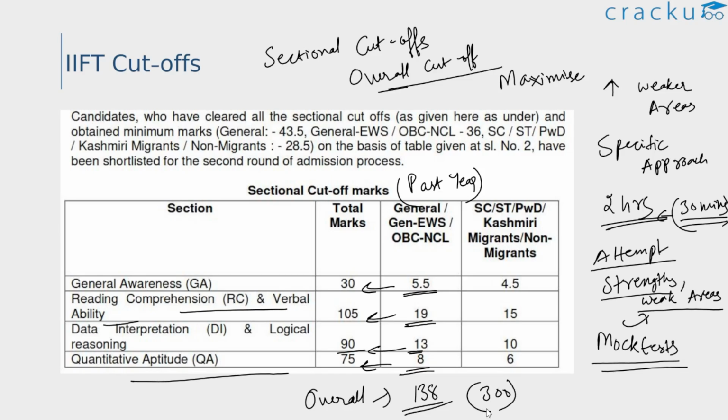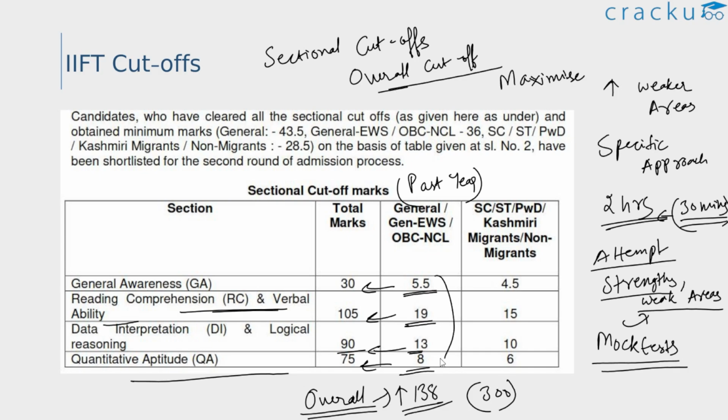So try to reach the cutoff in each section and try to maximize your score so that it's above the overall cutoff. Try to maximize your scores in stronger sections, particularly. For example, if you're stronger in reading comprehension, the verbal section, try to maximize your score in this section. Make sure you cross the cutoffs in all the other sections.